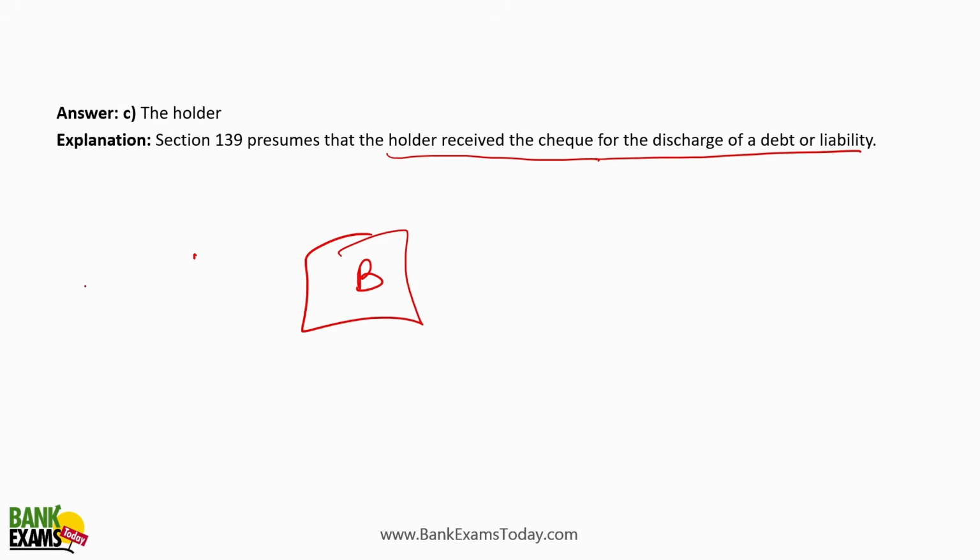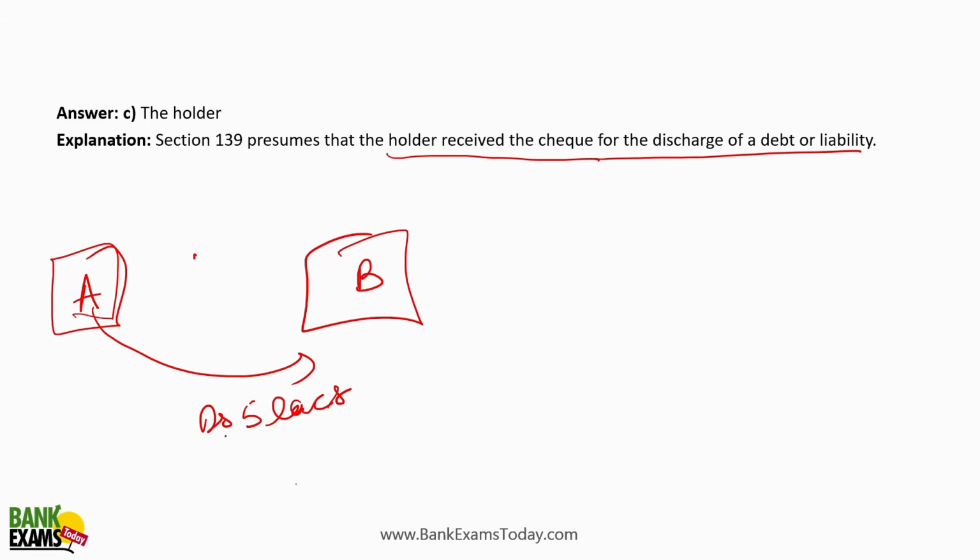which states that A gave him a check of rupees 5 lakh, and the maturity date is mentioned, right? So in case A says that this particular 5 lakh rupee check that B has is fake or whatever, he says there is no consideration involved, or that B got the check by fraud, section 139 presumes that the holder B received the check for the discharge of debt or liability.